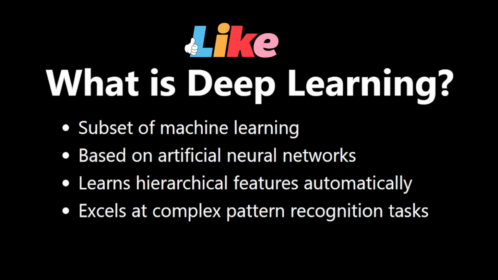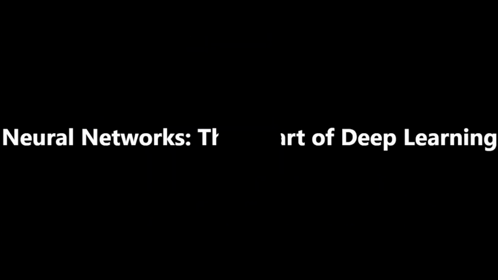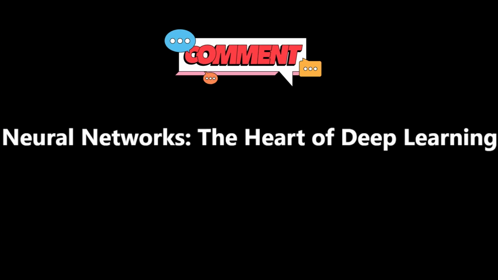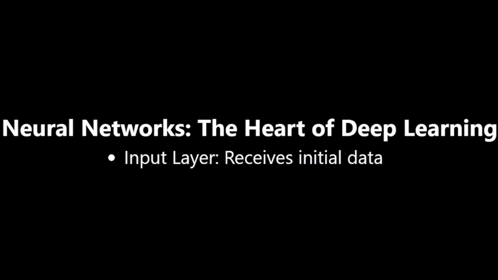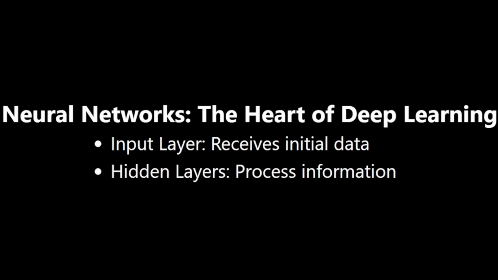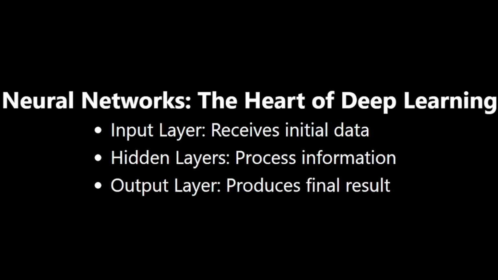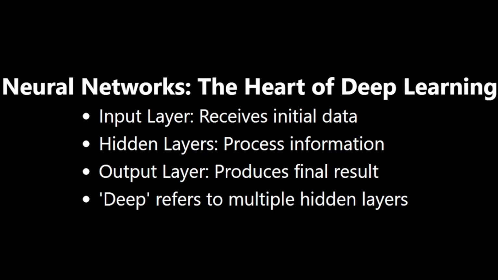Neural networks, the heart of deep learning. Deep learning is built on the foundation of neural networks. These are computing systems inspired by the biological neural networks that constitute animal brains. Input layer receives the initial data. Hidden layers process the information. Output layer produces the final result. The deep in deep learning refers to the number of layers through which the data is transformed.